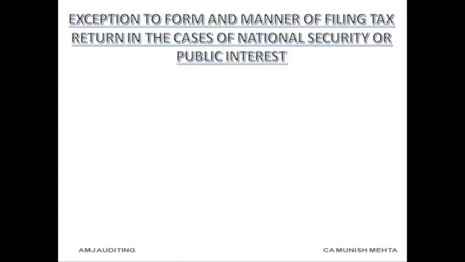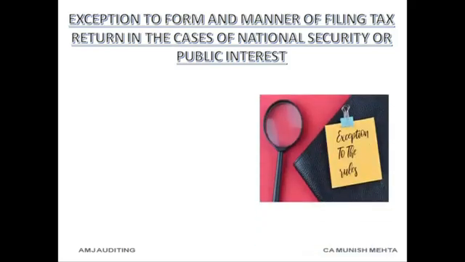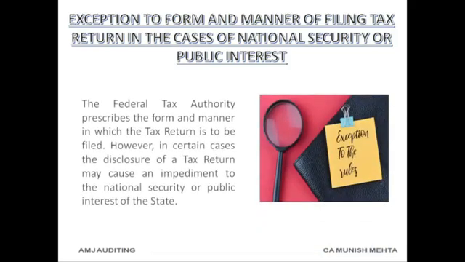Exception 2: Form and manner of filing tax return in cases of national security or public interest. The Federal Tax Authority prescribes the form and manner in which the tax return is to be filed. However, in certain cases the disclosure of a tax return may cause an impediment to the national security or public interest of the state.